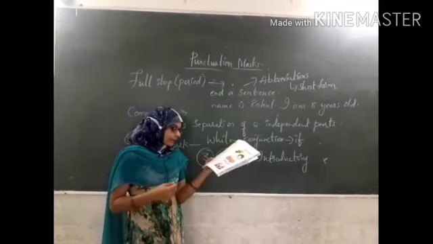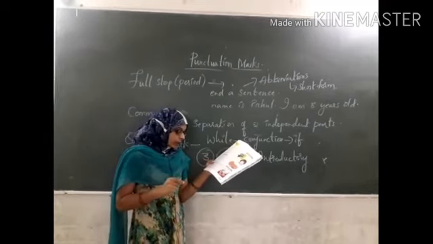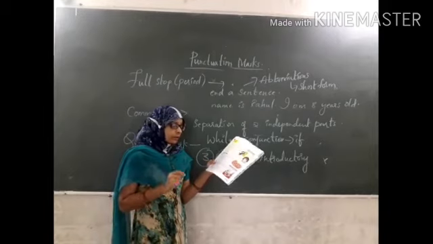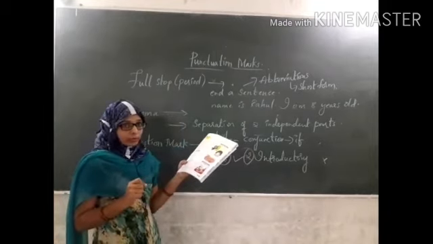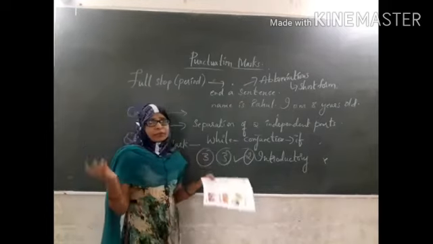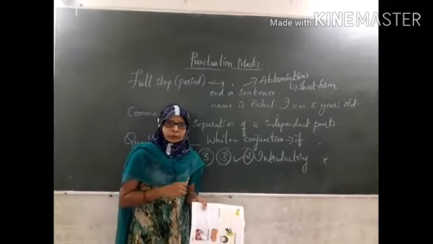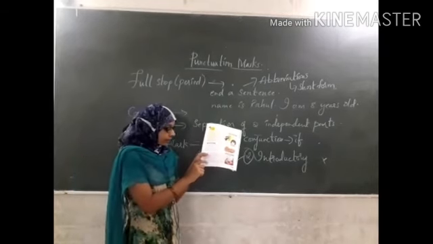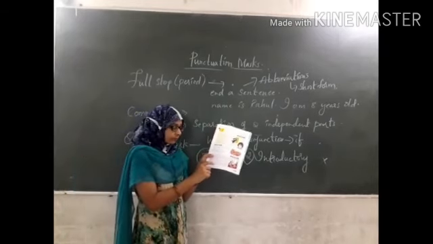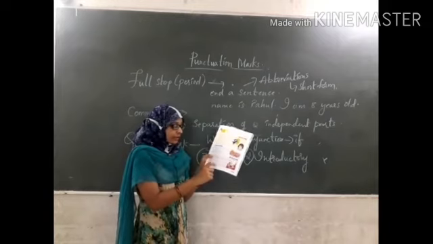Look at the second example. Varun and Tarun, comma, sons of Mr. Raj, comma, went to the same school. You can simply say Varun and Tarun went to the same school. But why are we using a comma here? See, Varun and Tarun, comma, sons of Mr. Raj.